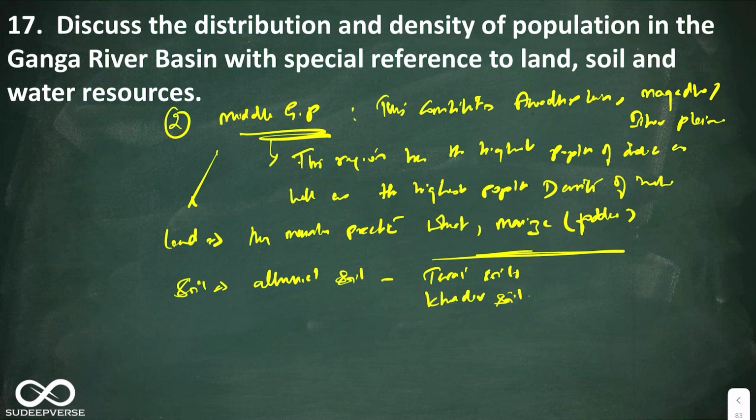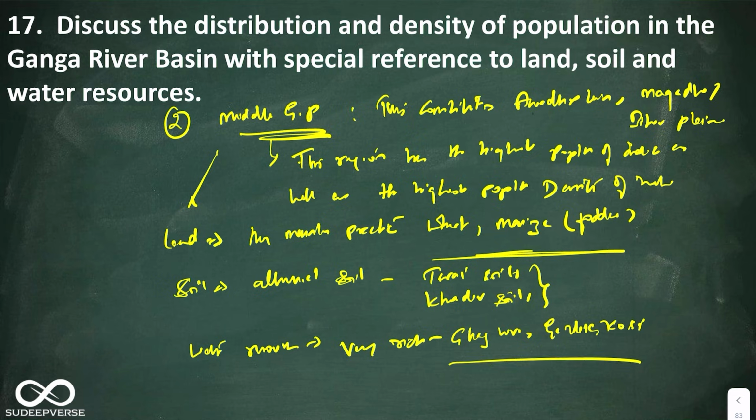That also you can mention. The next is water resources, very rich. You can write the names of Ghaghara, Gandak, Kosi. All these are important rivers that drain the region of Middle Gangetic Plains. So this is about the Middle Gangetic Plains.